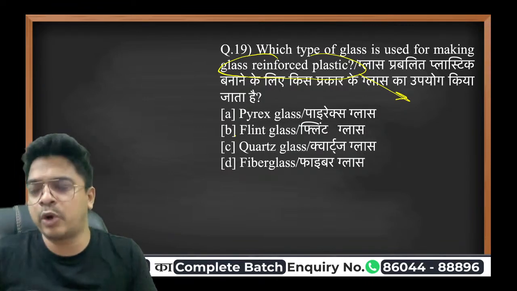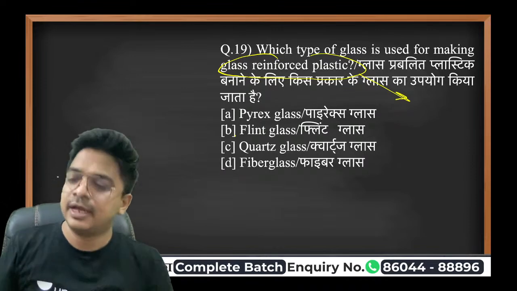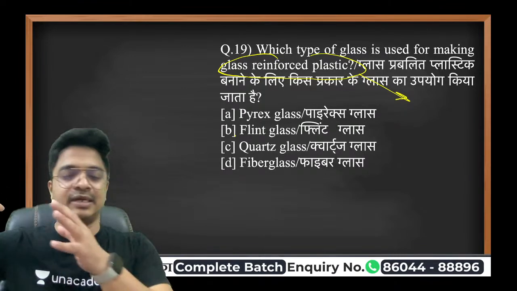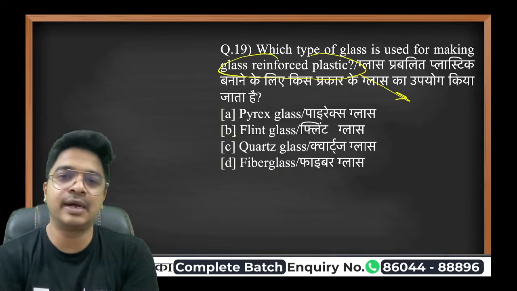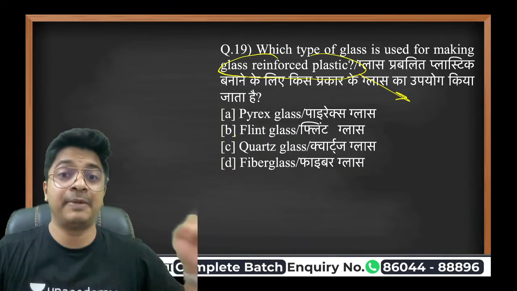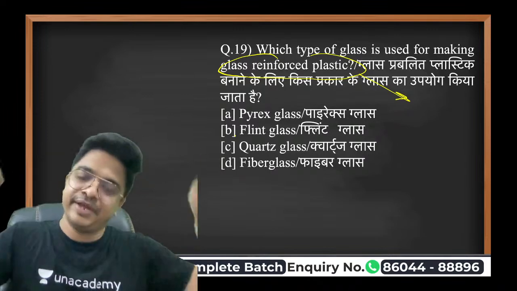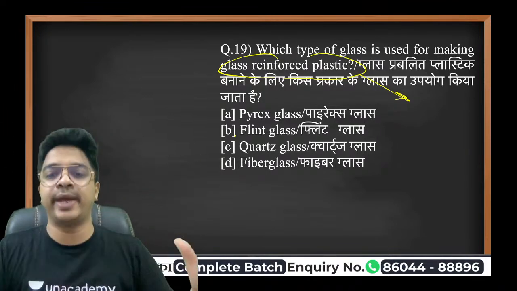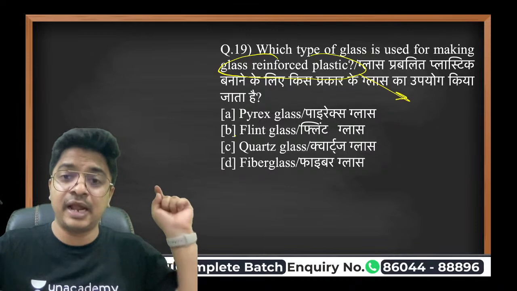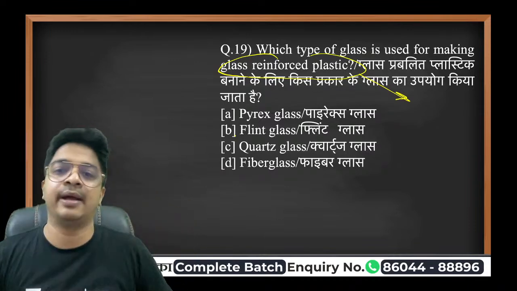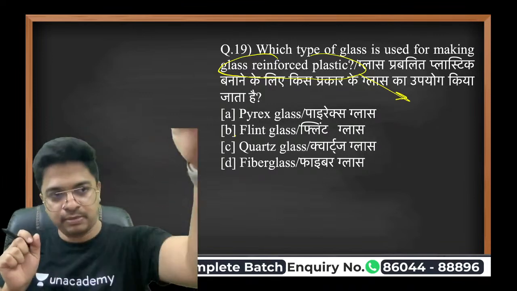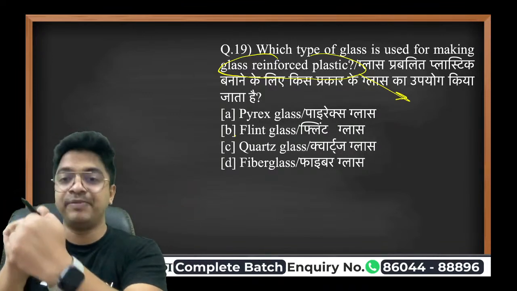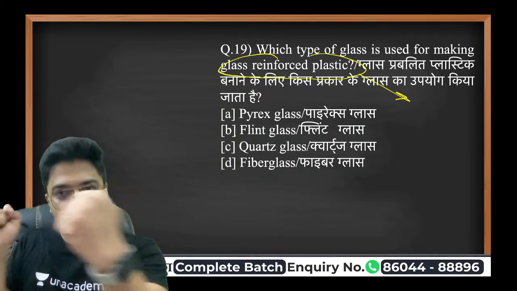You might have seen on some road or in some accident cases, the car is lying standalone on the road. You might have seen that the glass has been shattered, but then also it is already in its frame only. It has not broken away. It is already shattered, but it hasn't left its frame. Why? Because there is a layer of plastic that is actually holding the glass from both the ends, the outer end as well as the inner end. It is holding it together.